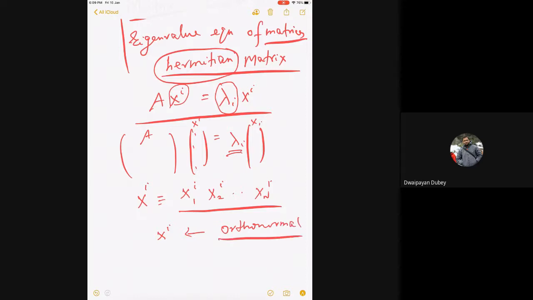Now the theorem does not say it directly. It actually says that it is possible to construct orthonormal eigenfunctions, which means if lambda is not degenerate, they're automatically orthonormal from the Hermitian matrix. And if they're degenerate, then you can still make a linear combination in the degenerate subspace to make them orthonormal. This is exactly how we have proved it for the Hermitian operator.